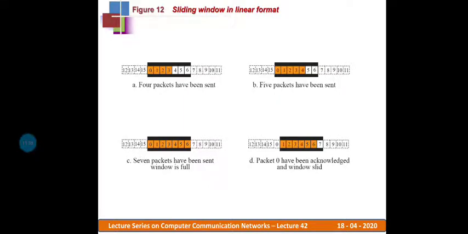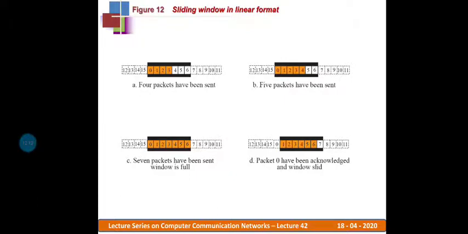Now the sequence numbers 1 to 6, for which I have not received any acknowledgement, are orange in color, whereas the seventh is the sequence number I can assign if a single request comes from the application layer. I can accept and process it, because in this window one slot is free, so I can accommodate a single packet here.